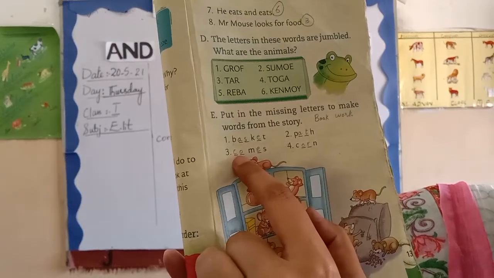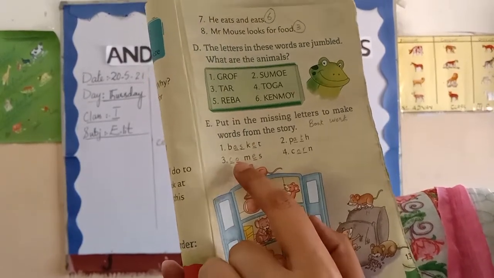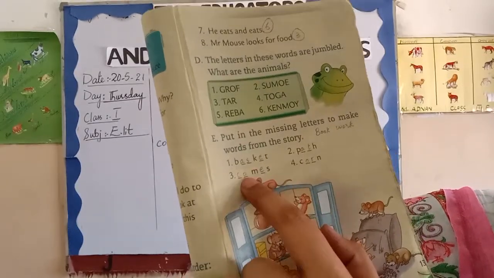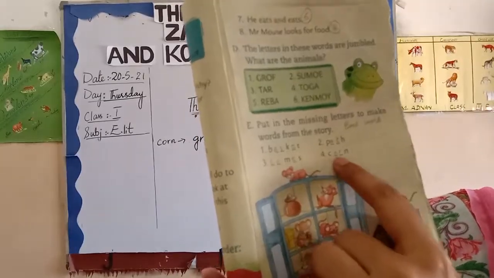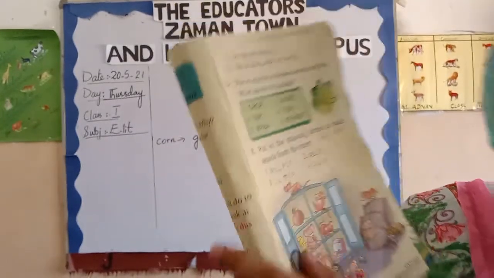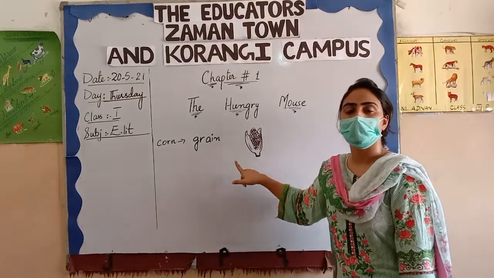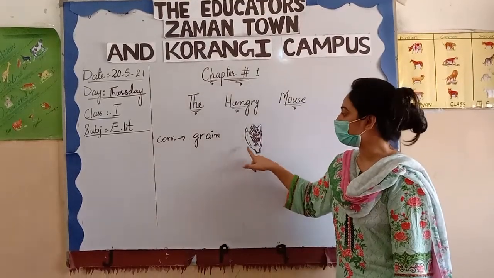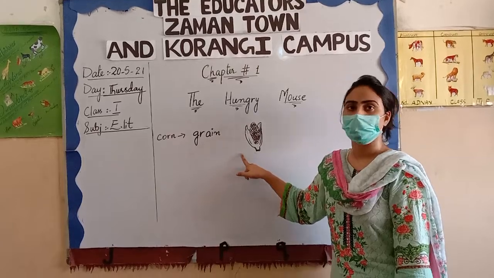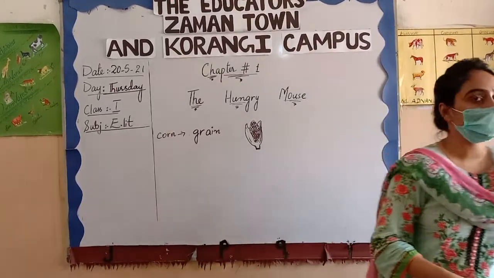Now number 3, C-O-M-E-S. How can you pronounce comes? Comes. C-O-M-E-S. Comes. Now last, number 4, corn. C-O-R-N. Corn. Look at the picture. It is a picture of corn that the mouse has eaten a lot. So our book work is done.